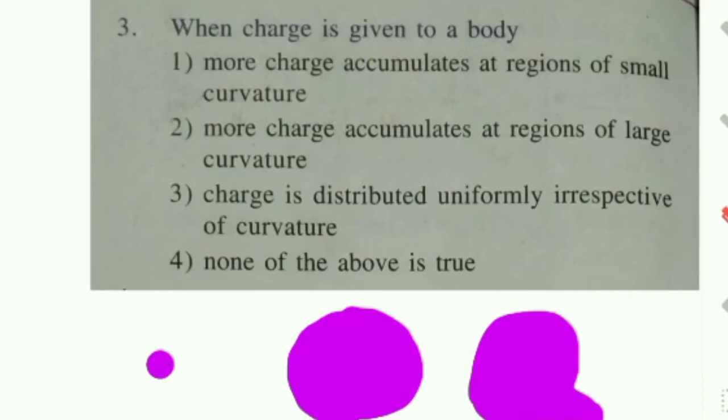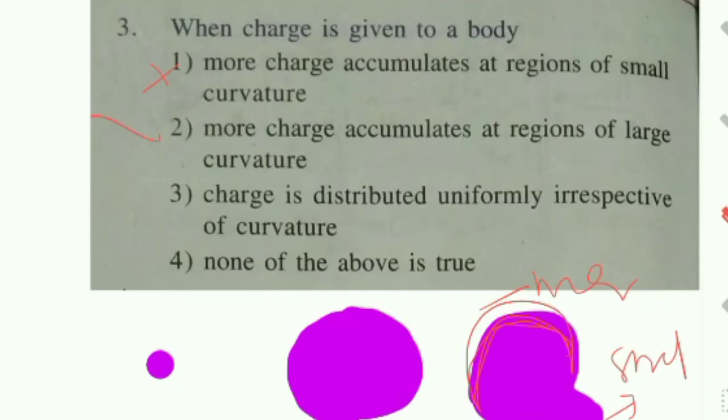No, the region of small curvature has a small charge, and the region of large curvature has more charge. So the first one is wrong. Second one, more charge accumulates at the region of large curvature, it is right.